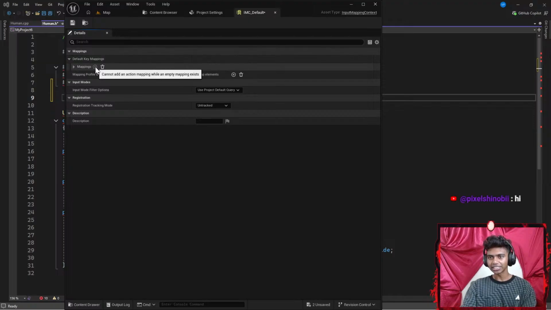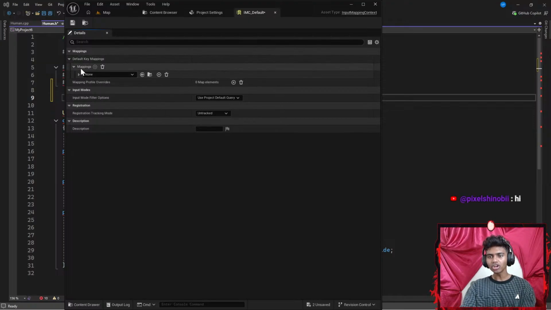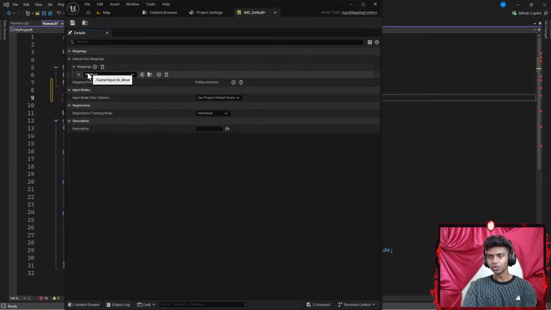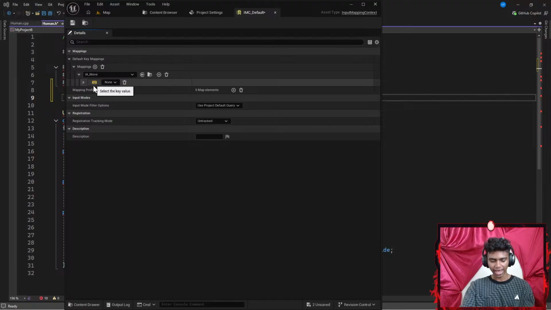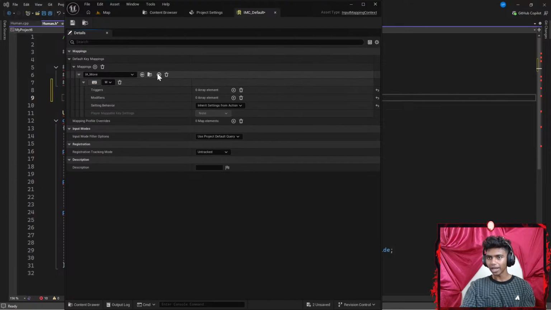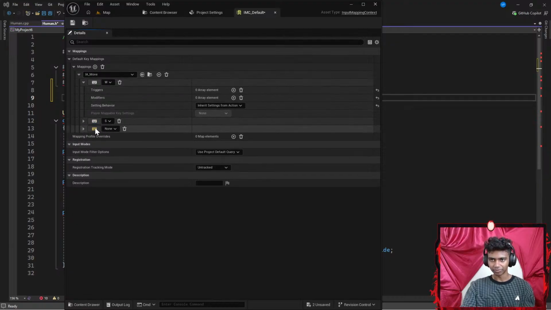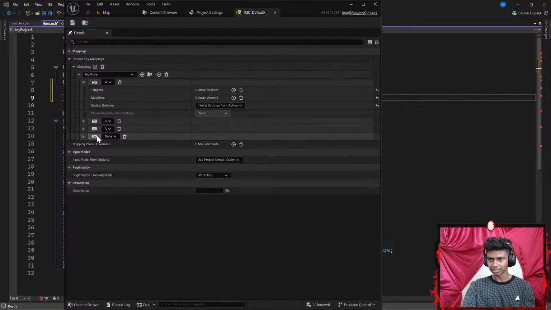Okay, let's click plus. Now I'm going to call this tilde. So that is keys, this is plus. I'm going to set this to IA_Move. Then I'm going to move if I click W. Then I might actually add a bunch of pluses real quick. Let's go with S, and then A and D.